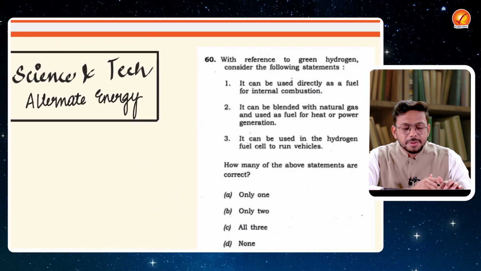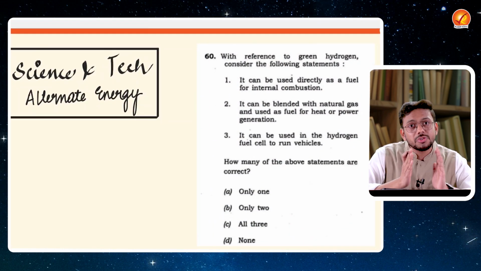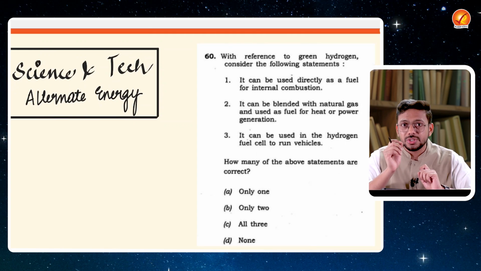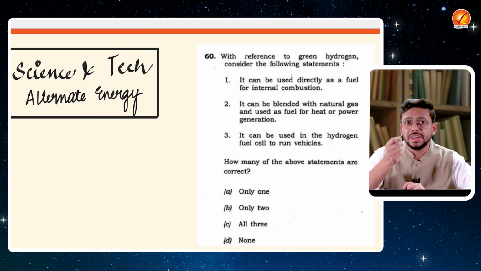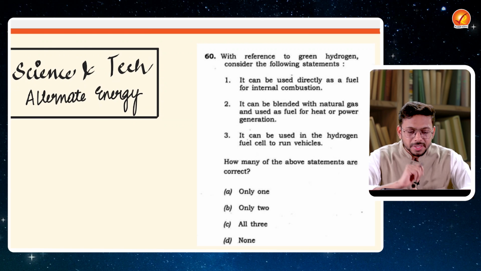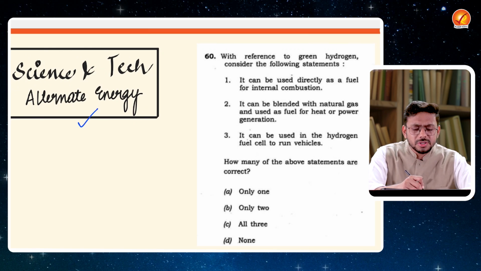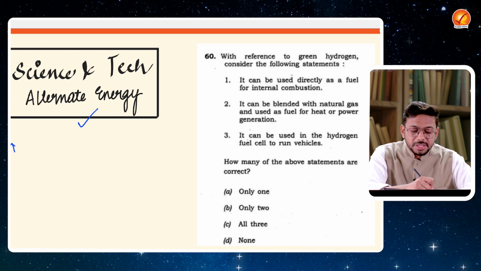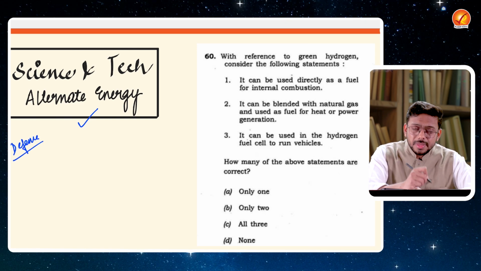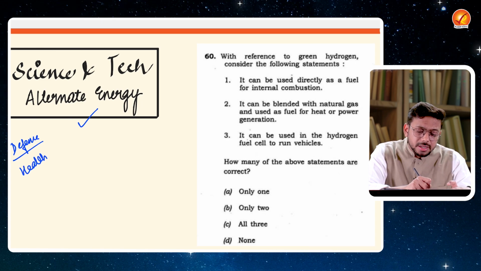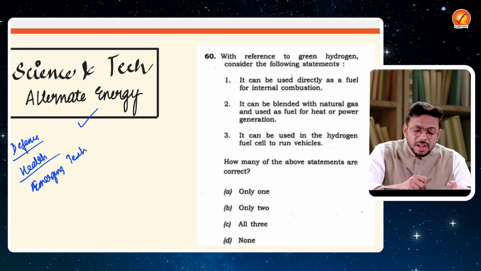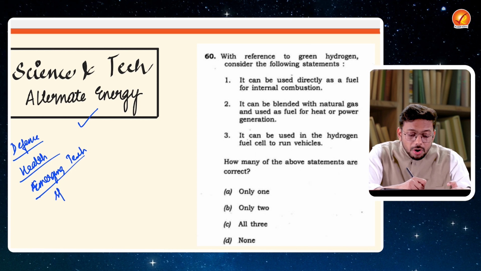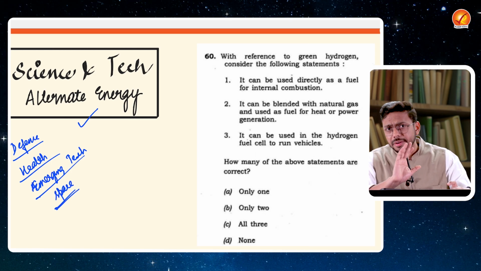So let's move. Let's take up certain questions. Let's take up certain themes from UPSC, and I'll try to help you as to how you analyze a UPSC PYQ from the current affairs perspective. Fine. So the first theme, let's talk about science and tech, the alternate energy. So in science and tech, there are multiple themes. For example, there will be a theme of defense, right? There will be a theme of health, right? There will be a theme of alternate, or you can call it emerging technology, right? Emerging tech. So these are multiple themes, or there will be a theme of space. So multiple themes are there under science and technology.